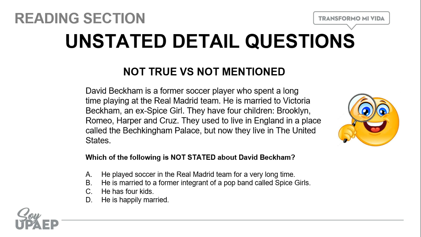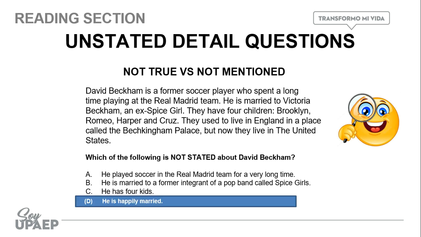If you notice, A, B, and C are clearly stated in the passage. Letter D is the one that is not mentioned. It doesn't mean that it is not true. It means that it is not mentioned in the passage. It is very important that you have this difference very clear in your mind.